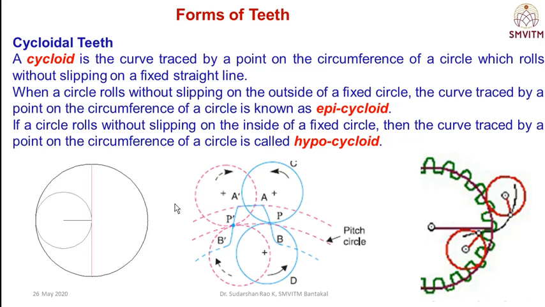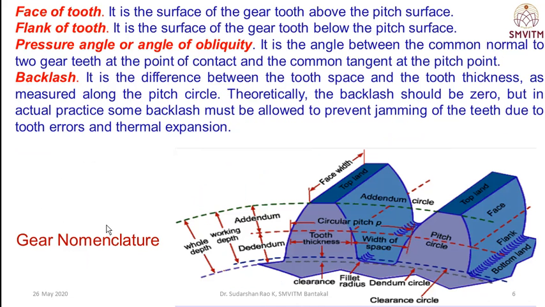That is about the gear tooth nomenclature. Among these, the important parameters to know are the pitch circle diameter, module, addendum, dedendum, and the circular pitch.